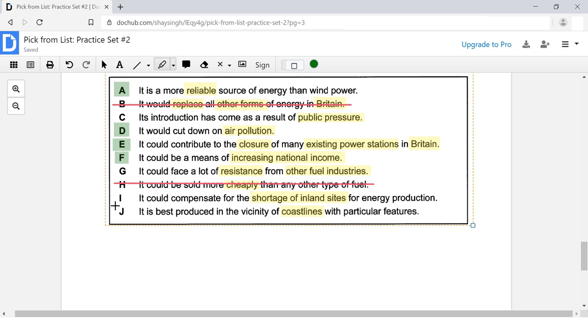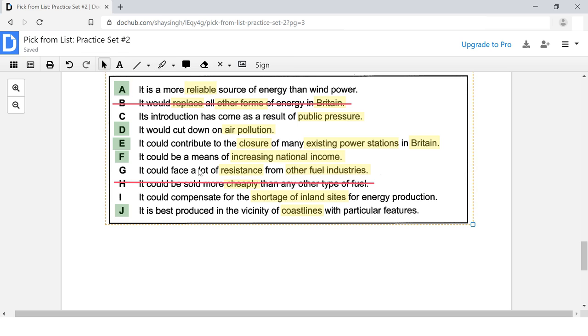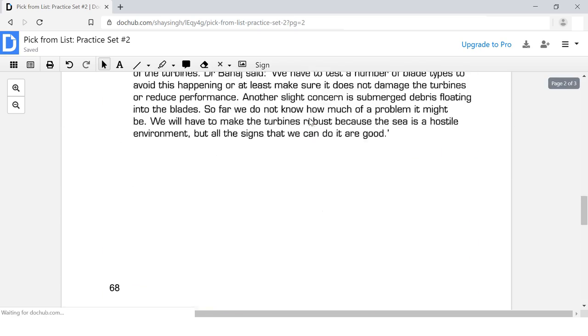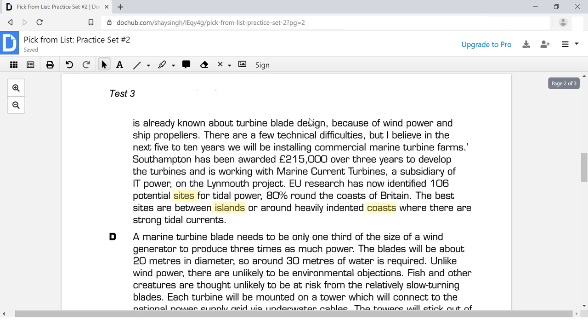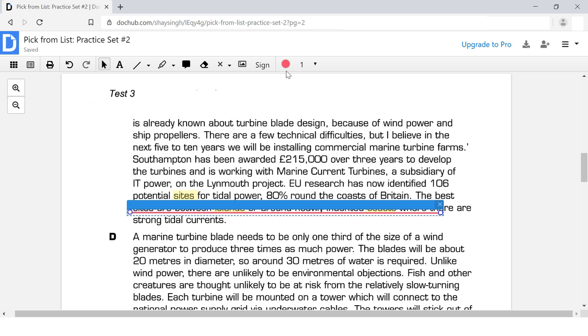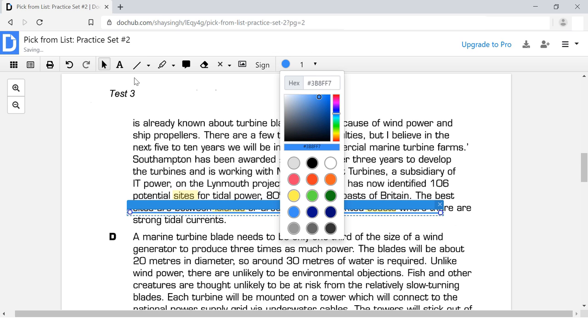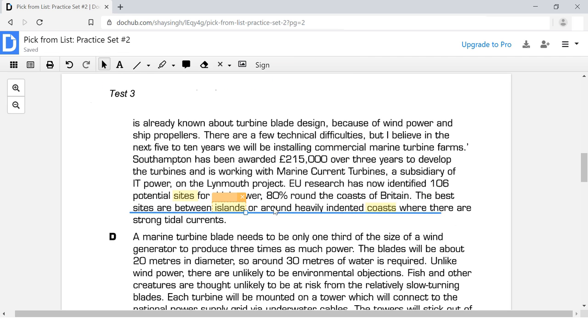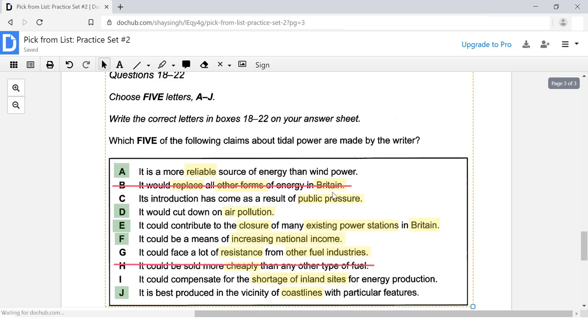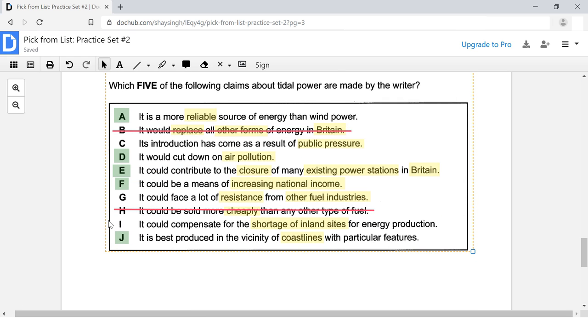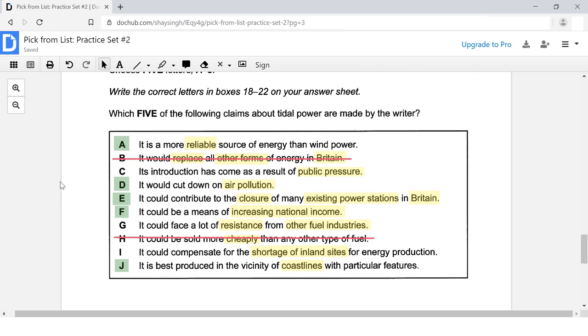That is what it says. It talks about how the areas that are between islands or that are around coastlines are the best places. See that? Right here. It says the best sites are between islands. Put that in blue color. The best sites are between islands or around heavily indented coasts. So that is going to be our final answer, and we have now finished answering this question.